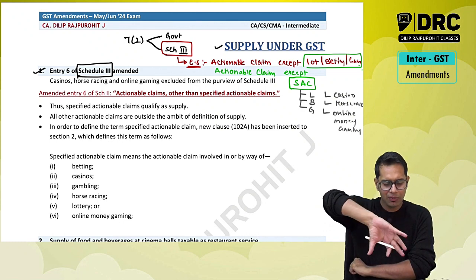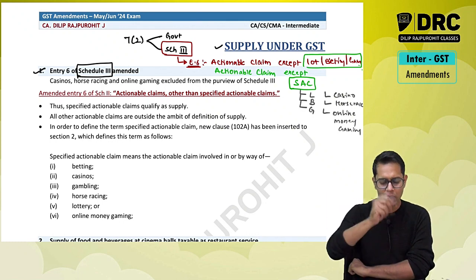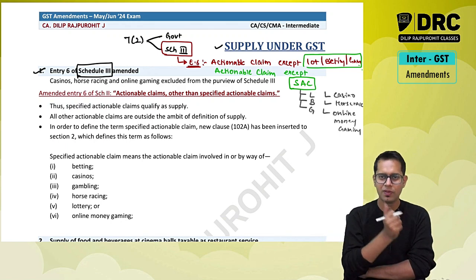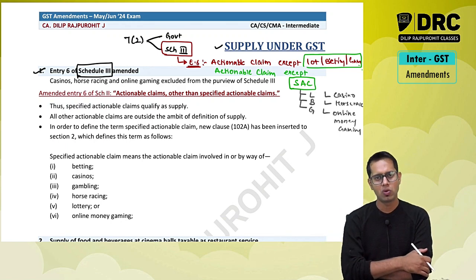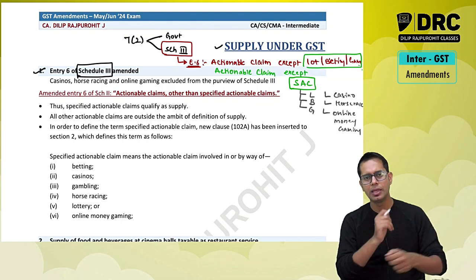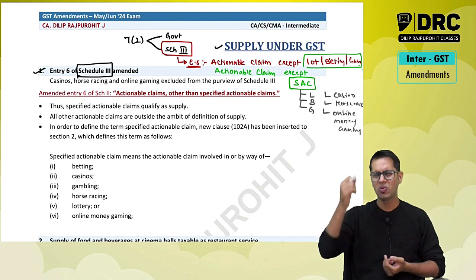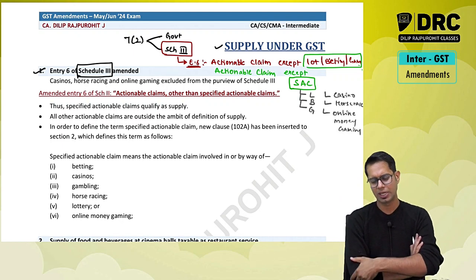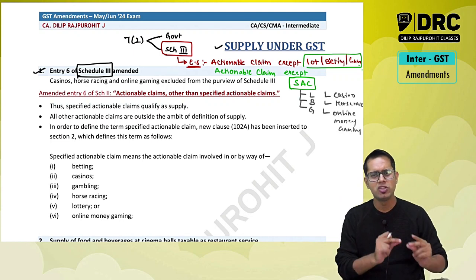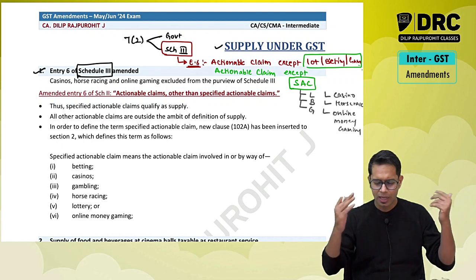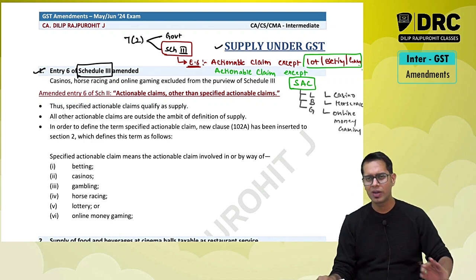Whether gambling will include whatever we are playing in a casino, where we rotate and select a particular number, or will it include only the card playing, or will it include all the different games happening in a casino? So many people go to Goa, enjoy over there, go to a casino, and spend some money over there. Whether that is also covered under actionable claims?